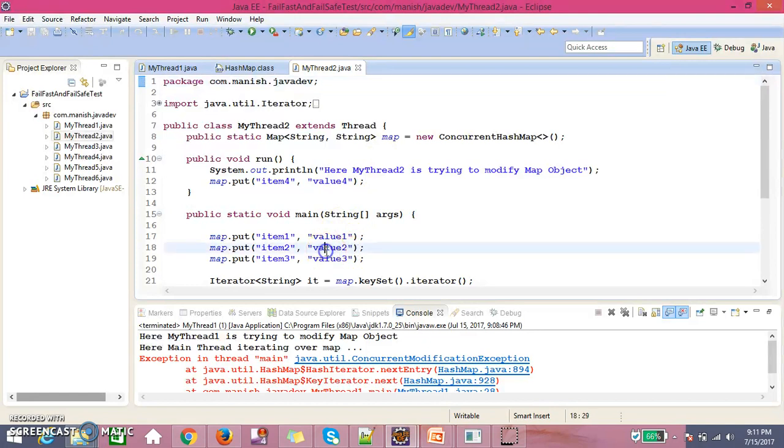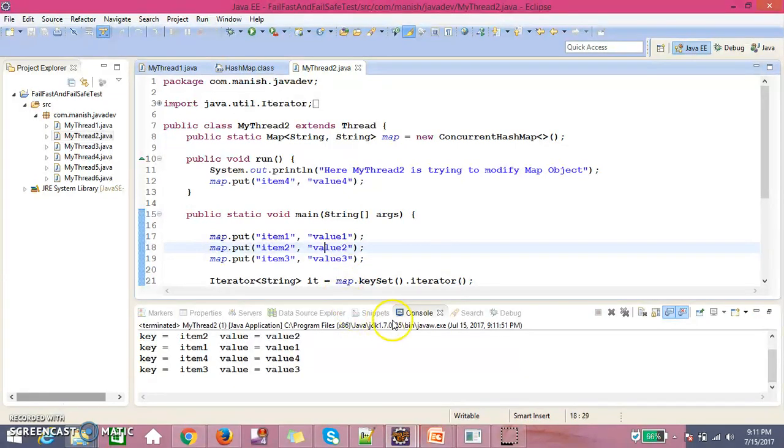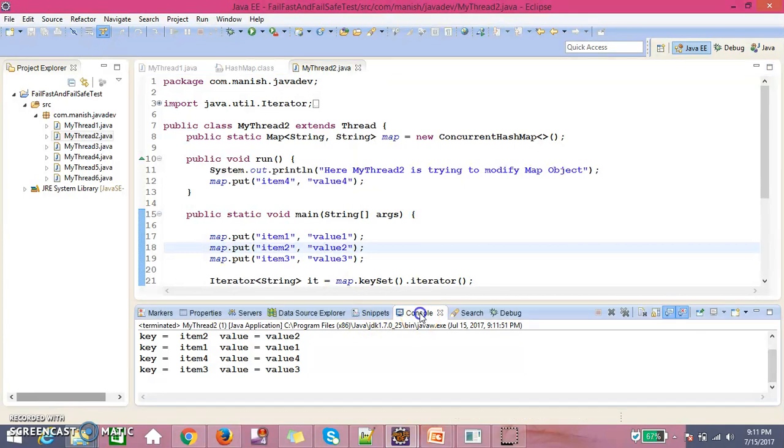So it's allowing us to modify the collection object while iterating over it. If we run that code, it's not going to throw any concurrent modification exception. Here we can see it's running fine.